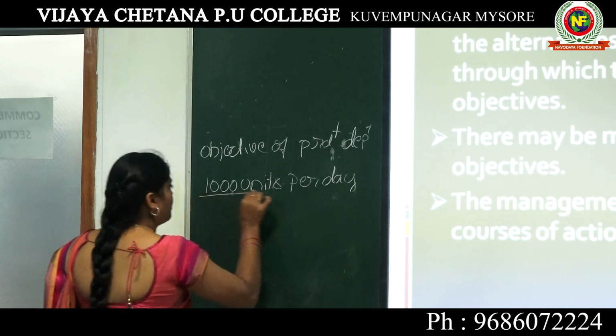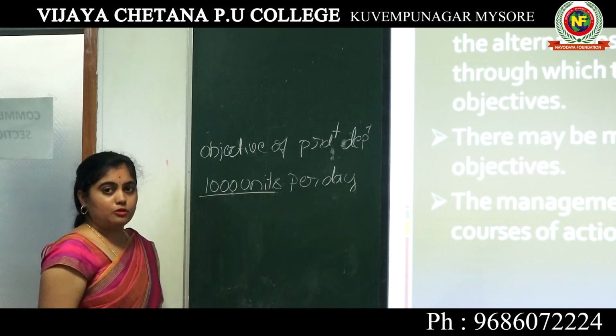So for 1000 units, how much raw material has to be utilized?